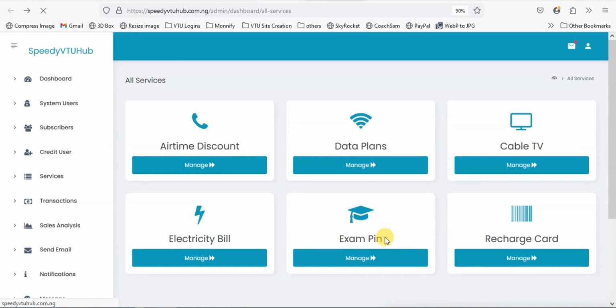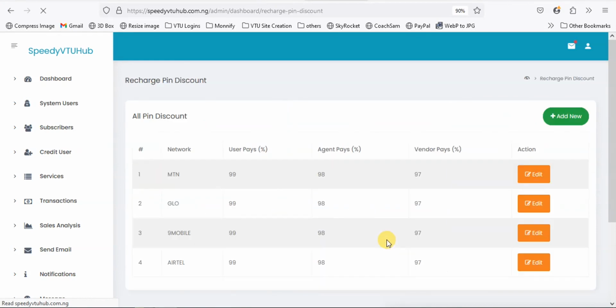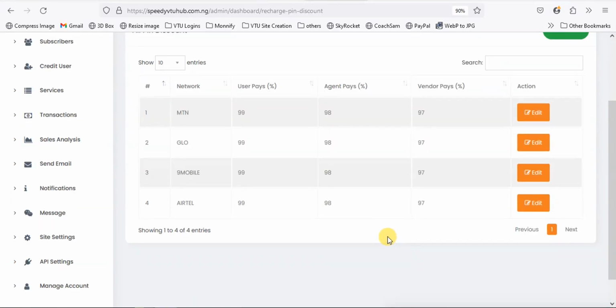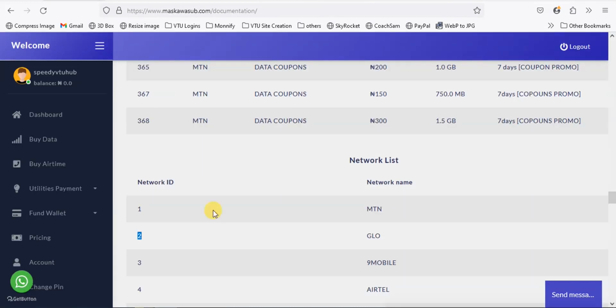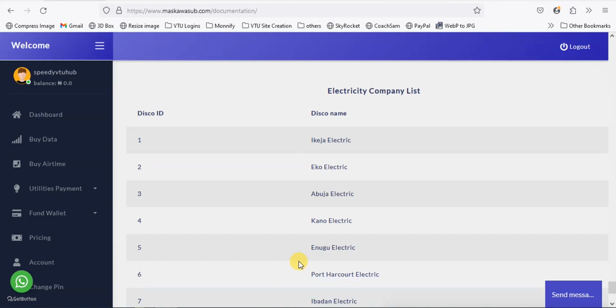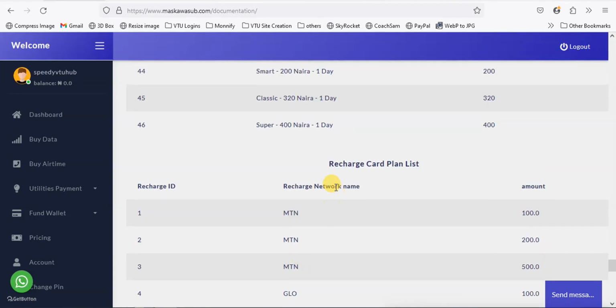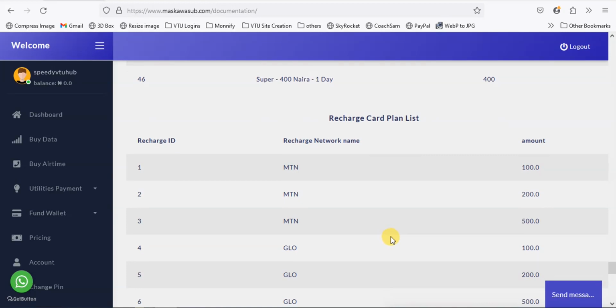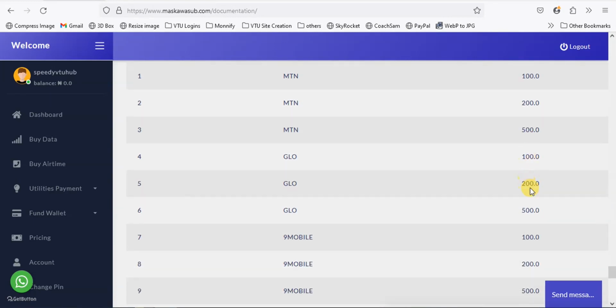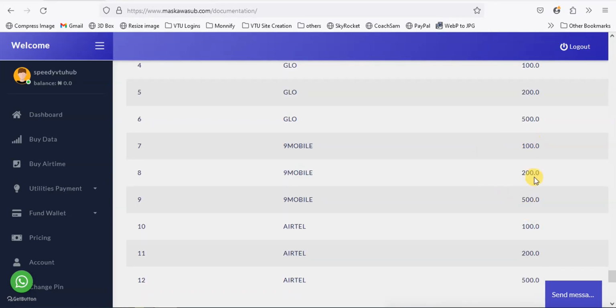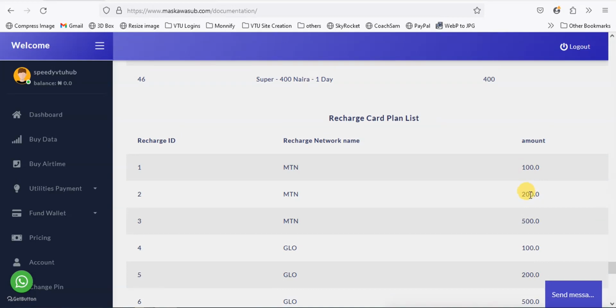Recharge card. I really don't know about recharge card. I've not tested it, but I am going to try because Mascawa actually has recharge card here. Okay, so we're going to test it. Number one is MTN 100 naira. So they sell MTN 100, MTN 200, MTN 500, 9mobile 100, 200, 500. So 100, 200, and 500.